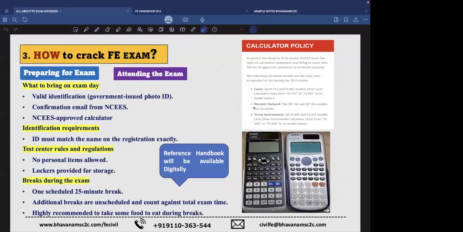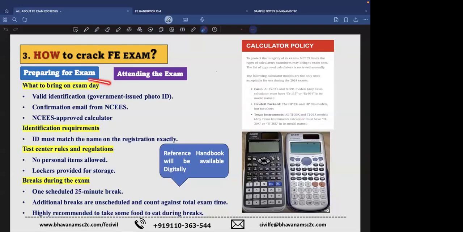In our teachings, I am using Casio. Our friend Manidhar is using Texas. Another tutor is using HP. So we are covering the practice on all three calculators, and our friend Mr. Manidhar even has a YouTube channel where he has given guidance on how to use the three types of calculators. You can refer to these YouTube links and practice the things.